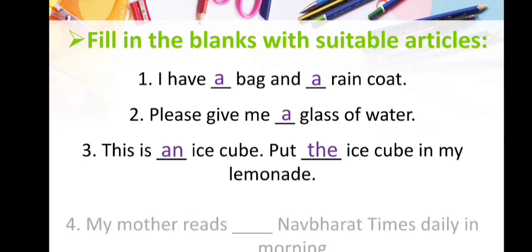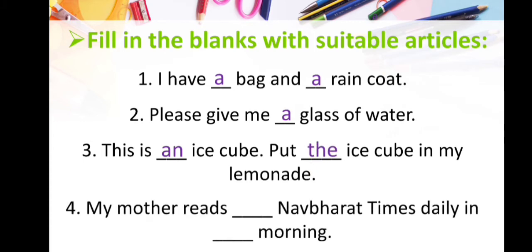The next sentence is my mother reads dash Navbharat Times daily in dash morning. Here in the first blank you can see the name of the newspaper is there, Navbharat Times. That's why in that blank we will use the article, and in the next blank we are talking about morning. That's why here we will use again the article.